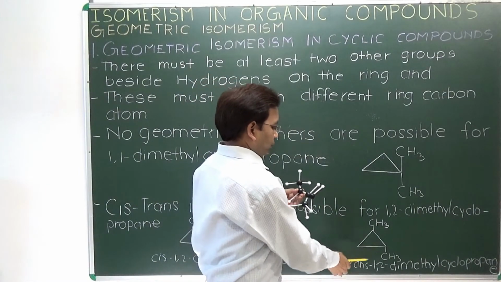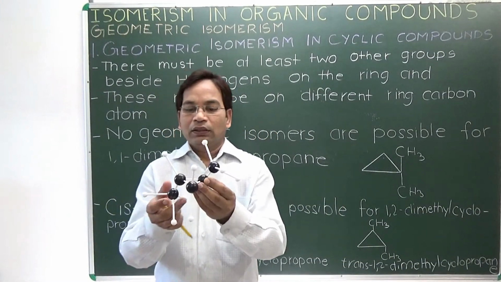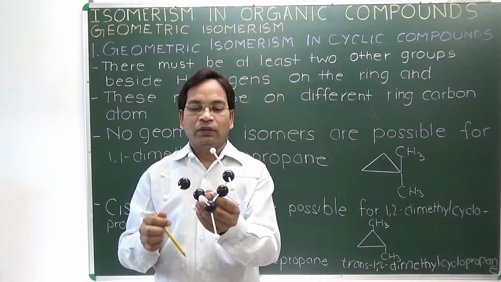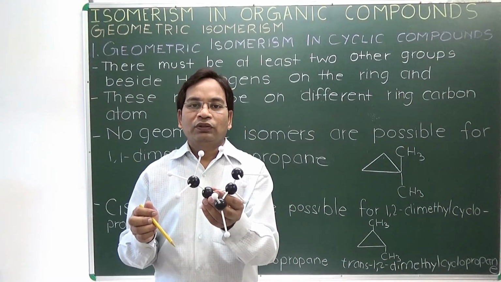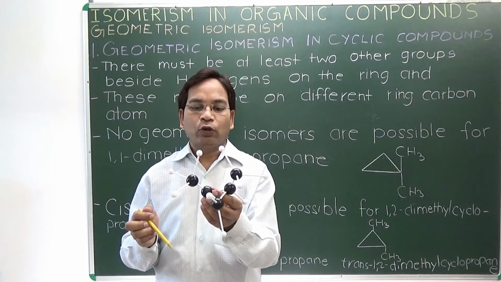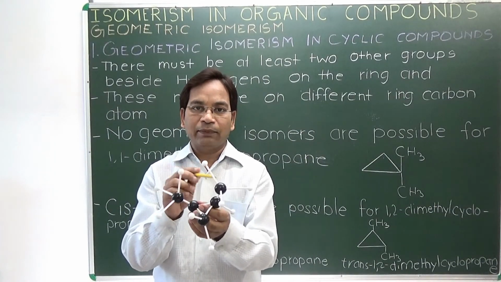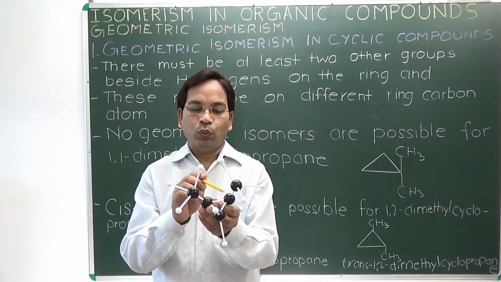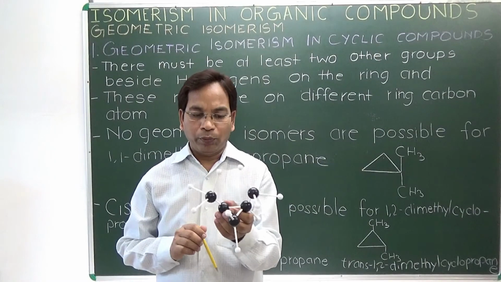When this methyl group is replaced like this, it is cis 1,2-dimethyl cyclopropane, with the methyl groups on the same side. This geometric isomer is cis 1,2-dimethyl cyclopropane.